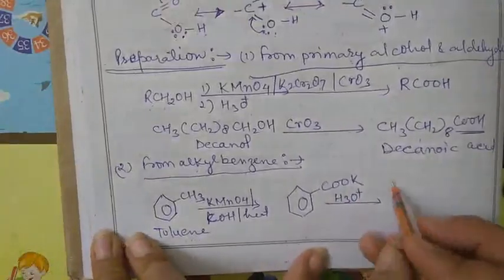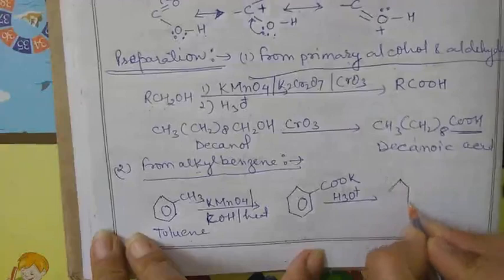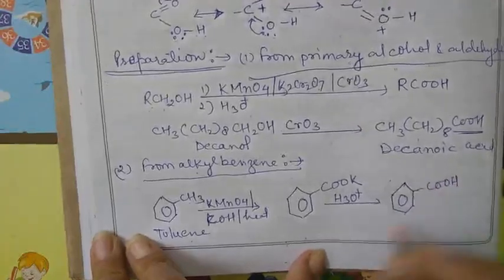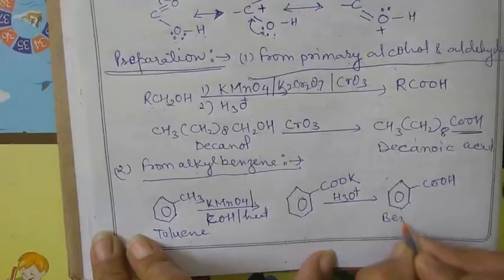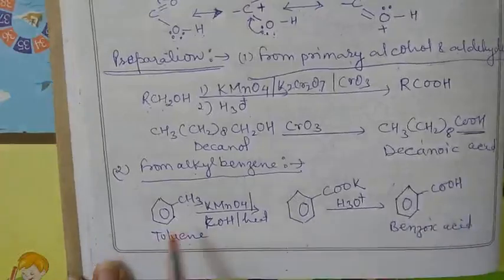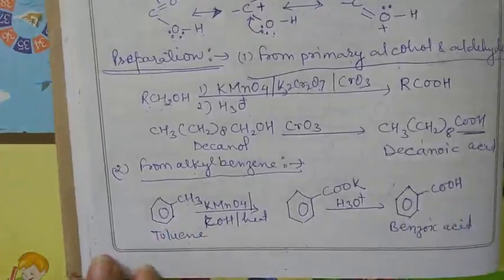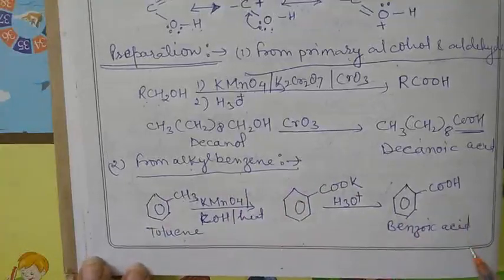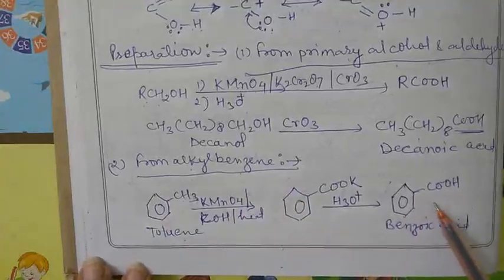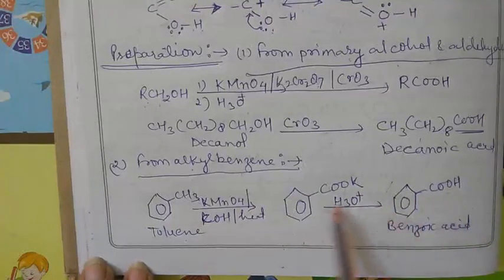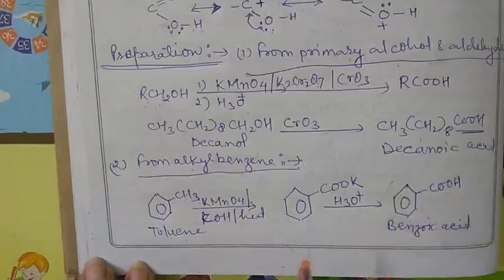Okay. Now, at last, what happened? You get the benzene ring and this is COOH. And what is this? It is benzoic acid. So this is another method to prepare the carboxylic acid, but this method is only applicable to aromatic carboxylic acids, not to aliphatic ones.